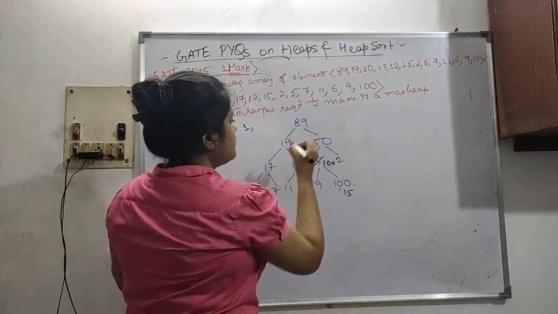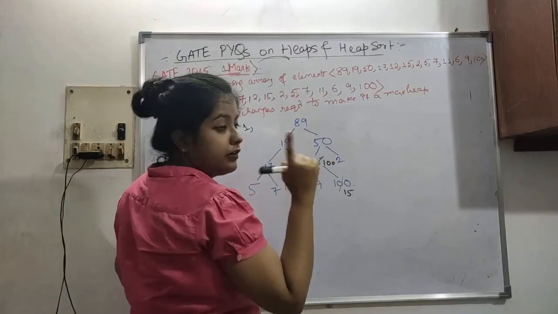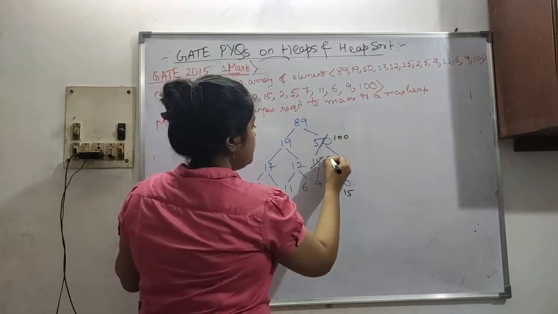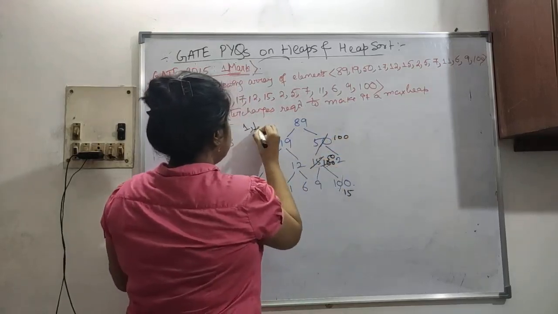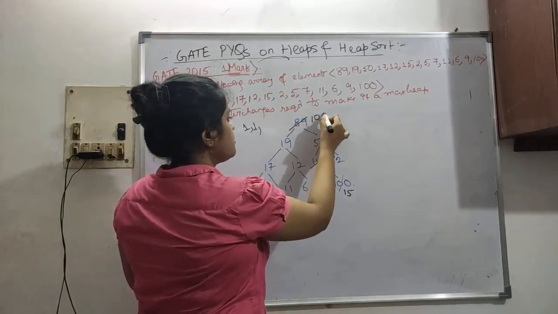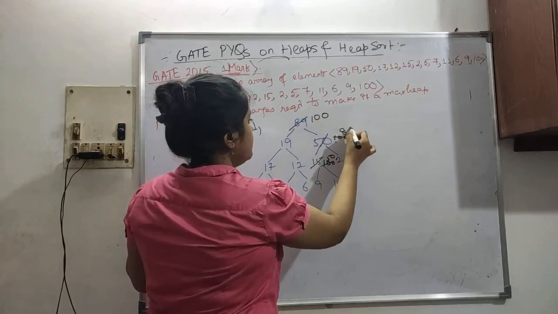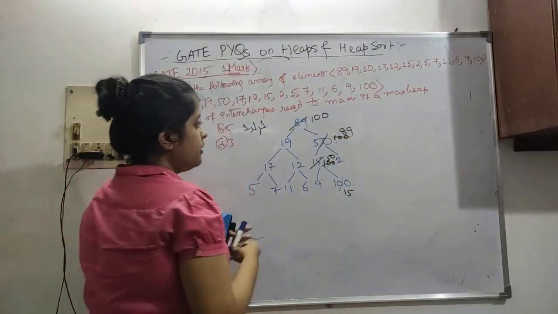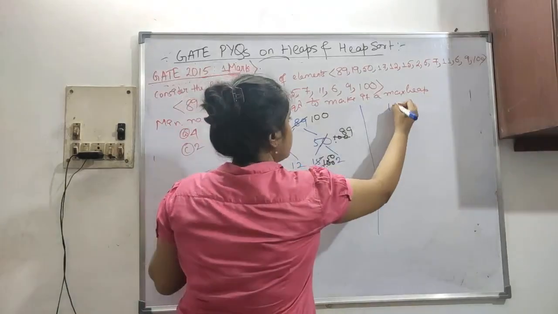So again 100 is greater than 50, so you have to interchange again. So 100 goes up, 50 goes down. So this is the next interchange. So again 100 is greater than 89, so 100 is here, 89 is here. So three changes. Now let's draw the tree again and see if it is in the correct order or not.